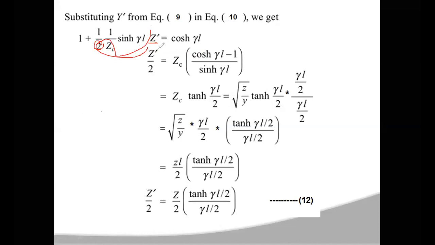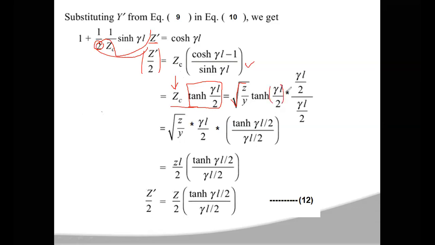Then z dash by 2 will be equal to ZC into (cosh γL minus 1) by sinh γL. Now this equation can be written in terms of tanh γL by 2. In place of ZC, you can write root of z by y, into tanh γL by 2.